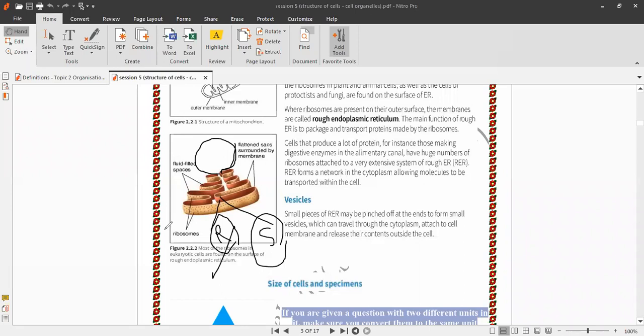How are the ribosomes related to the flattened sacs? Not related, attached. Ribosomes are attached to the rough endoplasmic reticulum. Flattened means flat, to increase the surface area. Like the folded inner membrane of mitochondria, to increase the surface area for the chemical reactions of respiration to take place.